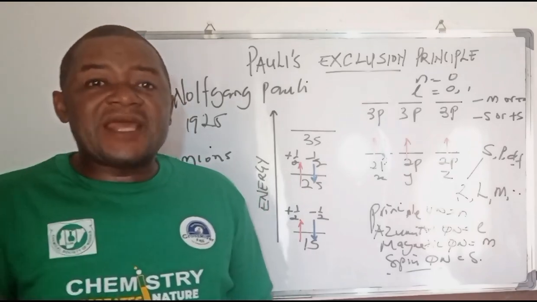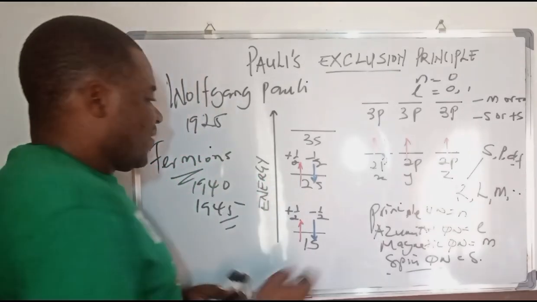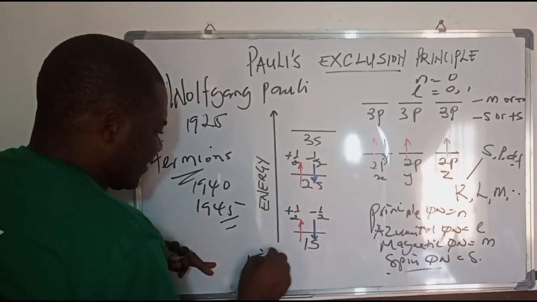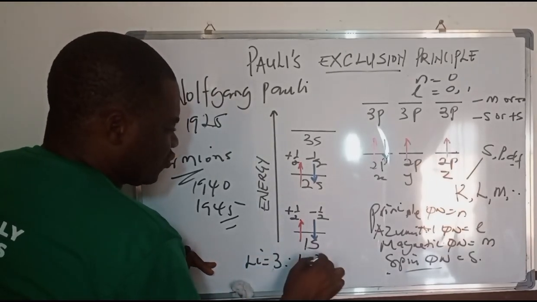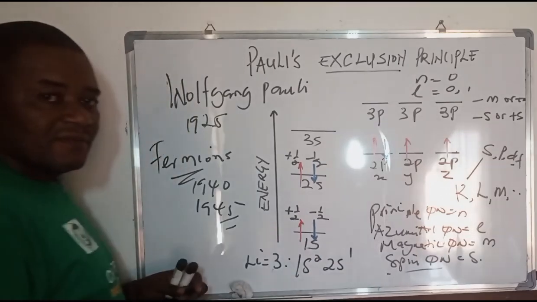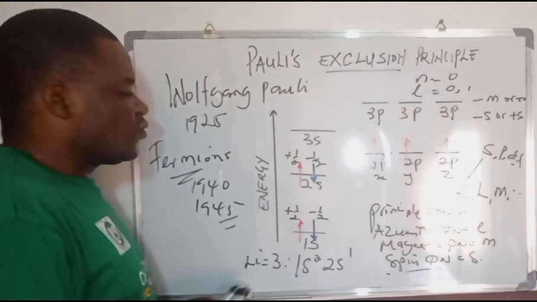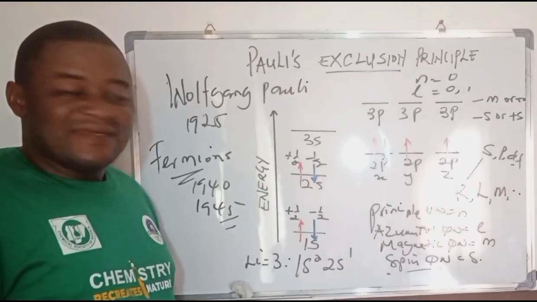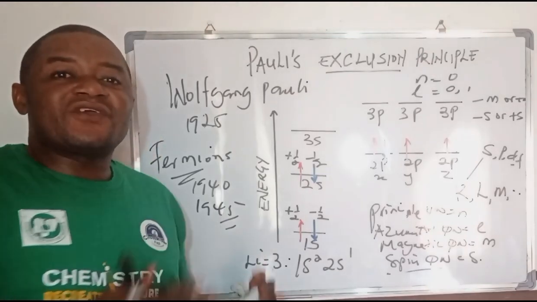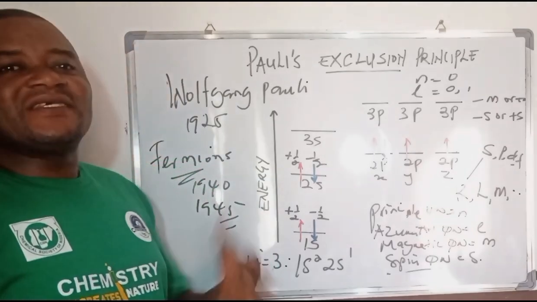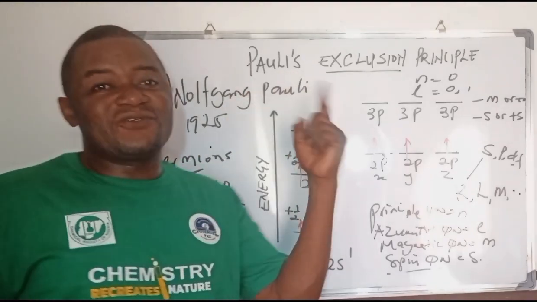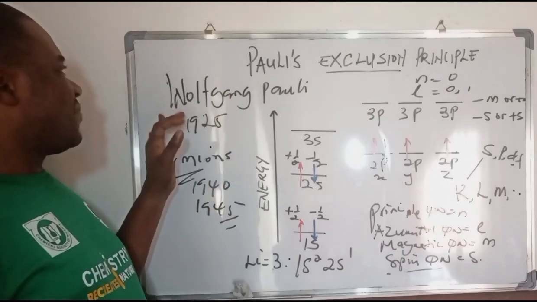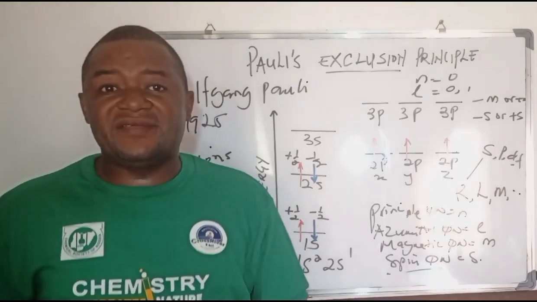For example, when you have lithium, you say lithium is 3, and then you say lithium is 1s2, 2s1. For you to be able to write, understand and explain the electronic configuration of elements, you must give thanks to the Pauli exclusion principle that was coined by Wolfgang Pauli in 1925.